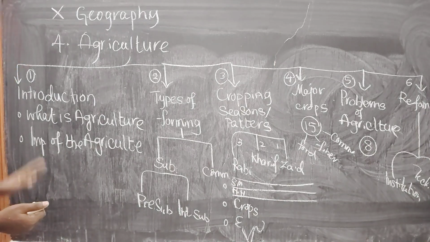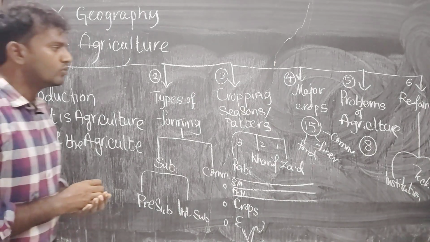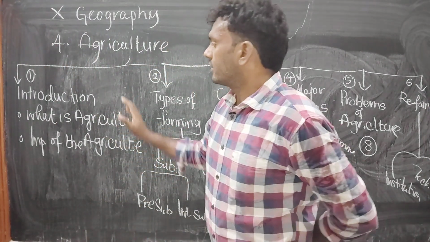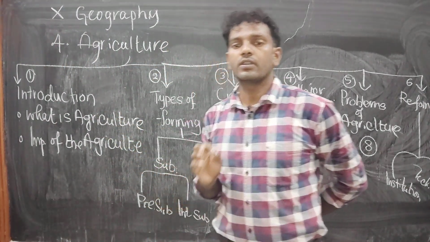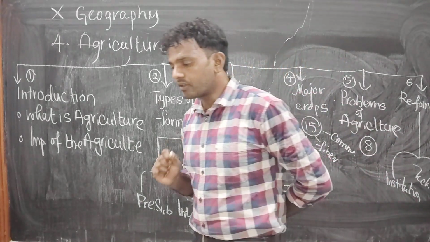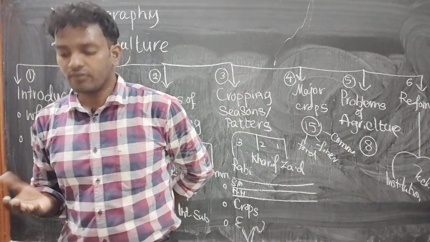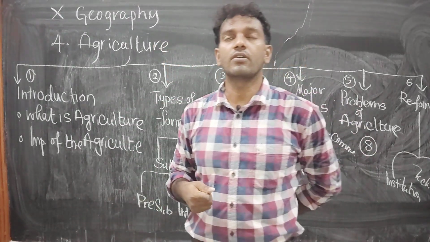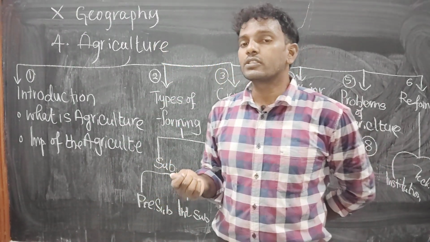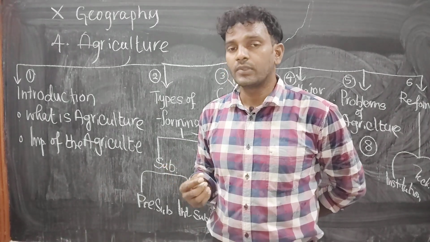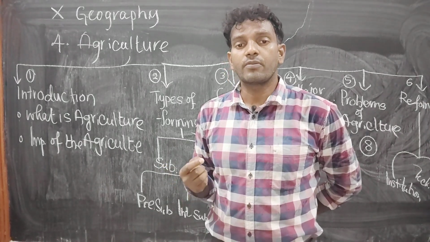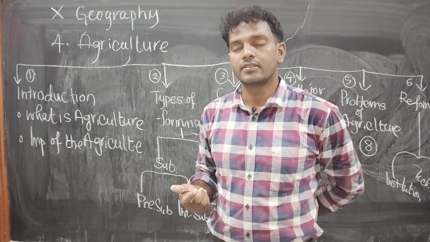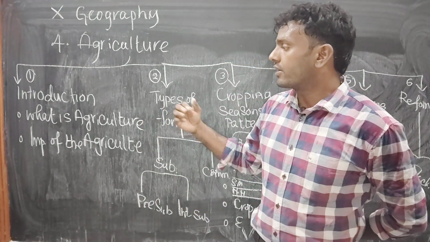In this introduction, we need to discuss two important topics. What are those? See here. What is agriculture? Here we need to define agriculture. See, we have been discussing this in 8th class and 9th class. There is a beautiful definition: it is the science and art of cultivation of soil, producing crops and rearing animals, that comes under agriculture.